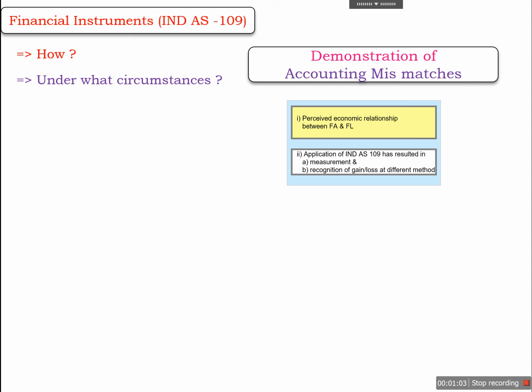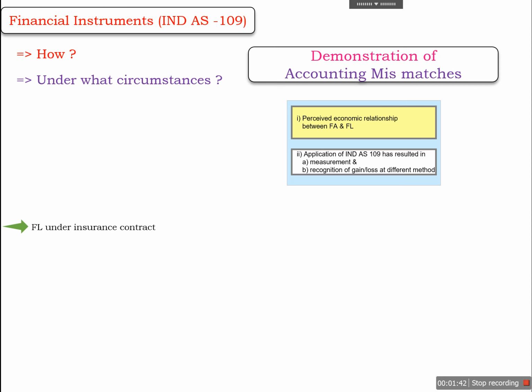For example, if an asset is measured at amortized cost and the related financial liability is measured at FVTPL, but they have the perceived economic relationship and are affected by the same risk, in that case there will be a valuation impact. One impact will go in P&L and the other impact will go in OCI. So in that case, there will be an accounting mismatch. And in that case, Ind AS 109 provides us the option to measure the FA and FL both at FVTPL.